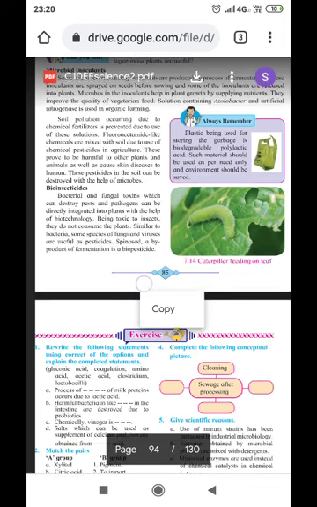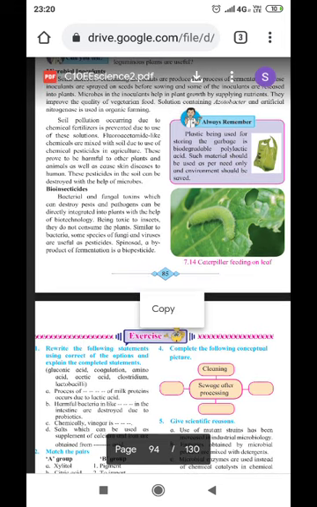Being toxic to insects, they do not consume the plants. Similar to bacteria, some species of fungi and viruses are useful as pesticides. Spinosad, a byproduct of fermentation, is also a biopesticide.